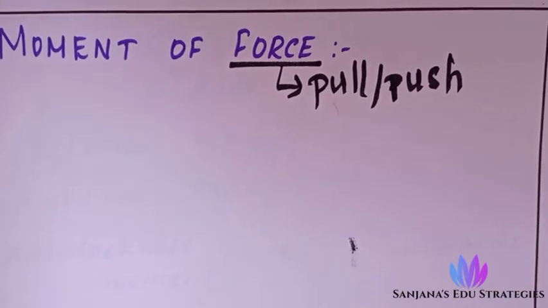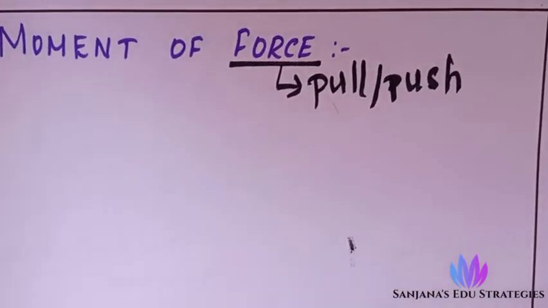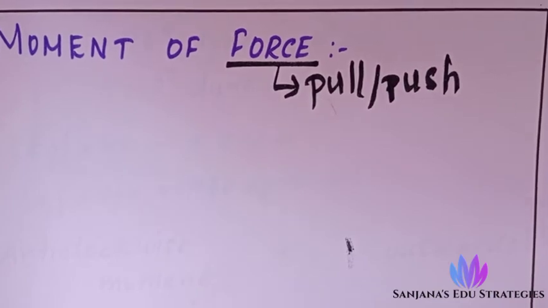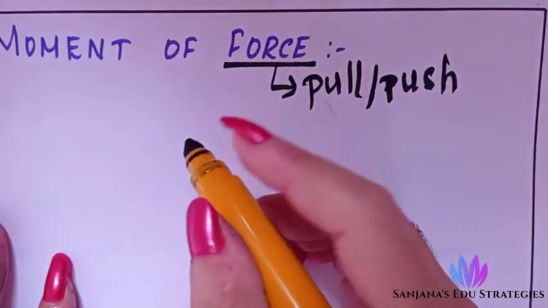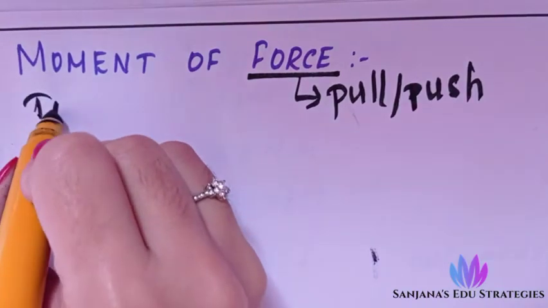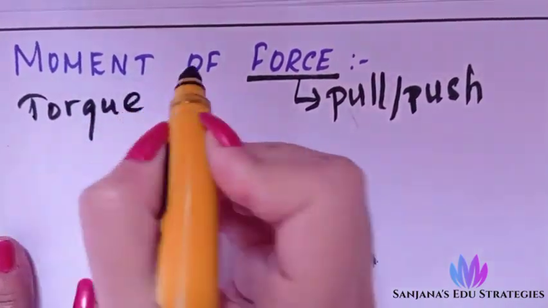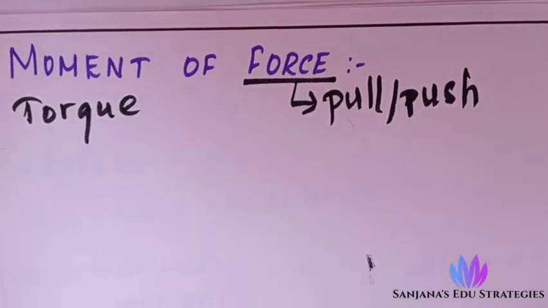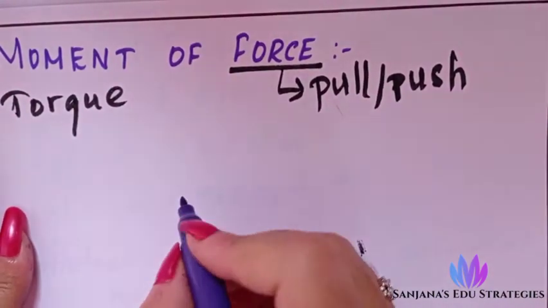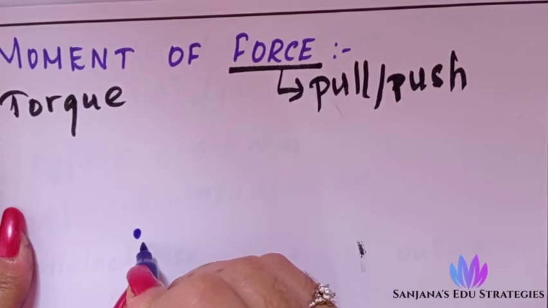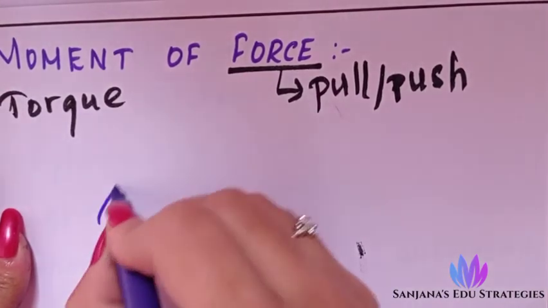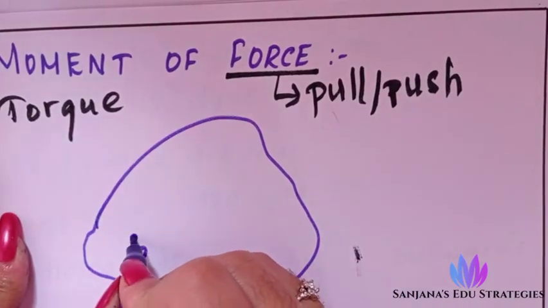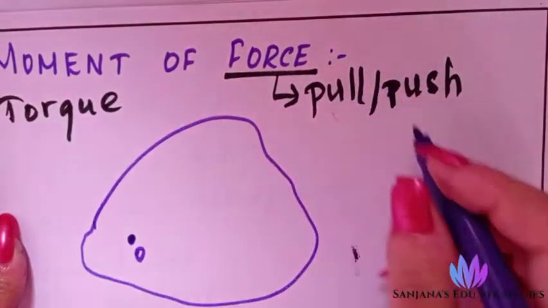Because of a force applied, a body is turning. That is moment of force. It is otherwise known as torque. Another name for moment of force is torque. Now imagine there is a fixed point O, and a body is present.